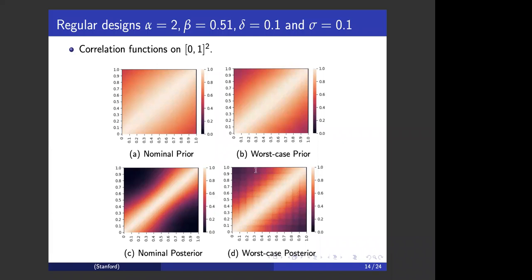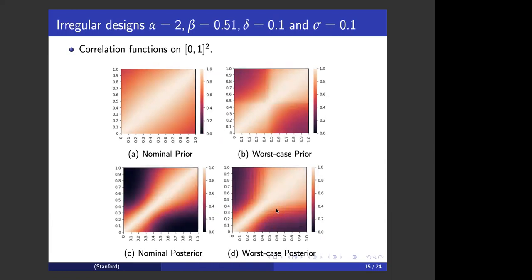We can see here that the worst case posterior shows some ripples in the correlation structure. And a similar phenomenon holds if we look at the irregular design case. We also see the ripples, and this indicates that the worst case measure is qualitatively and structurally different from the nominal measure.